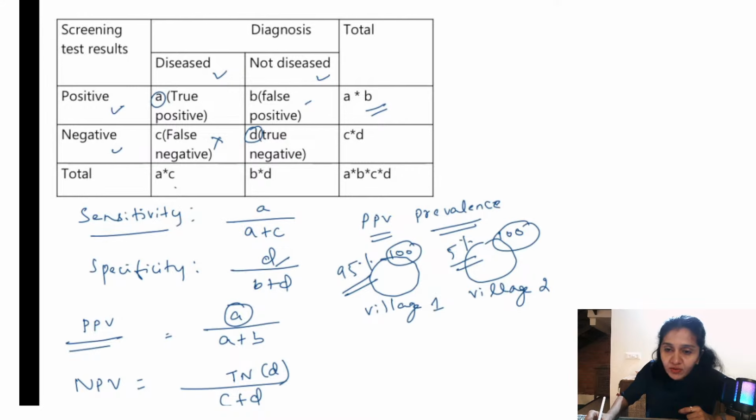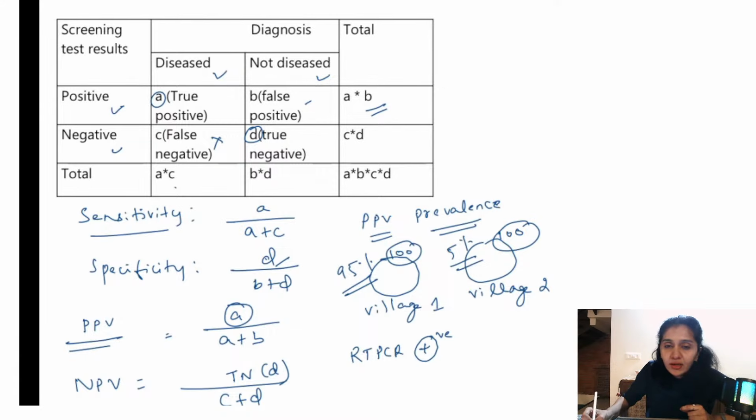This is a low prevalent village. This is a very high prevalent village. All right. So let us say I do RT-PCR test on somebody here. I don't know who. I am just doing RT-PCR on somebody. Out of 100, on someone I do RT-PCR. Okay. And it comes positive.